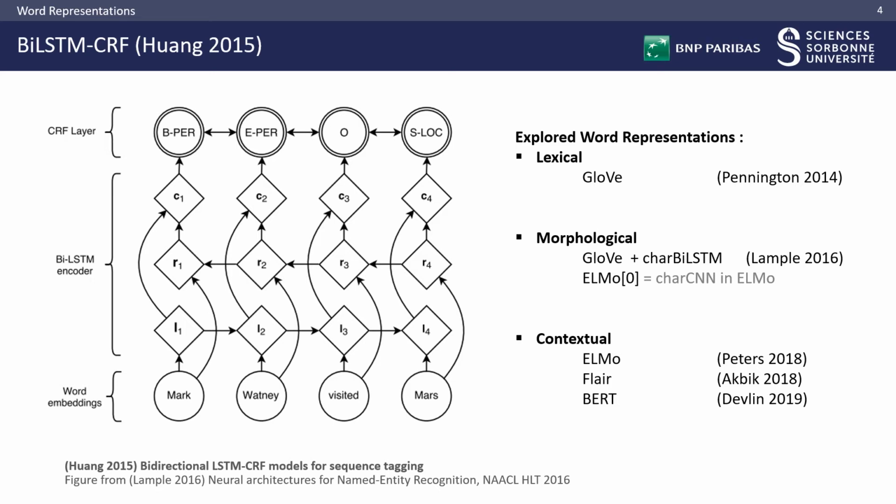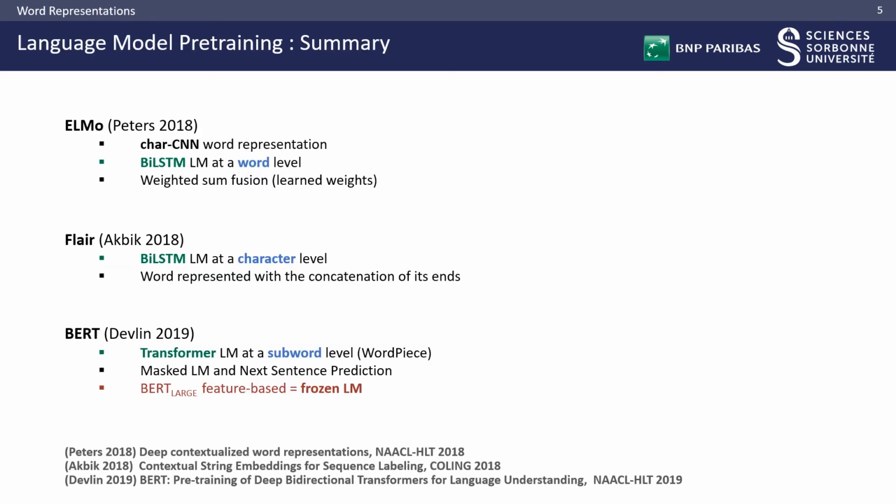Regarding ELMo, Flair, and BERT, let me highlight two key differences. First, in green, the architecture of the language model, either a BLSTM or a transformer. Second, in blue, the level of the language model: word, subword, or character. Finally, because language models are frozen in ELMo and Flair when learning the NER model, we study the feature-based version of BERT large, where the language model is also frozen.